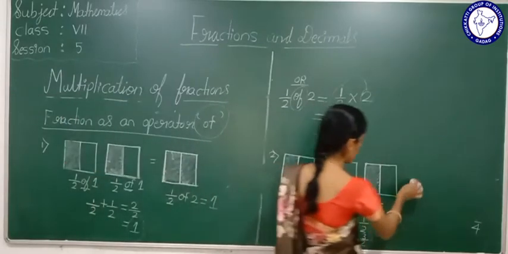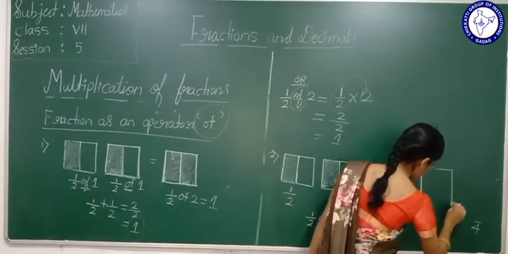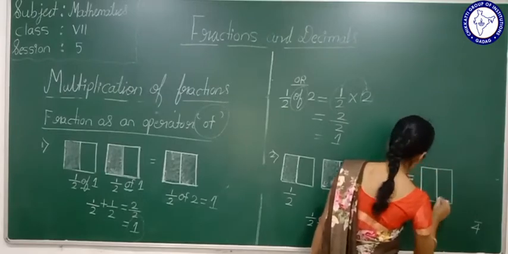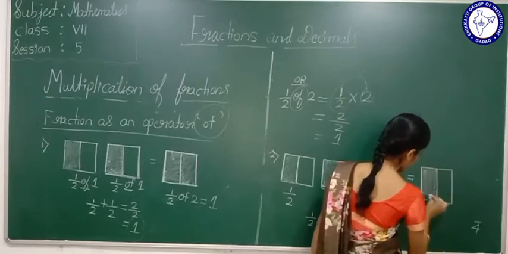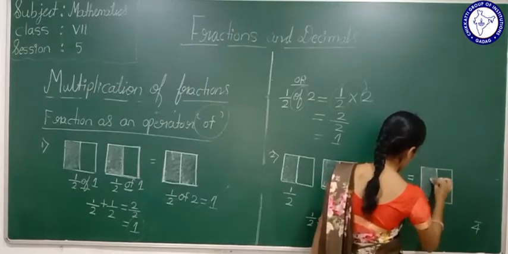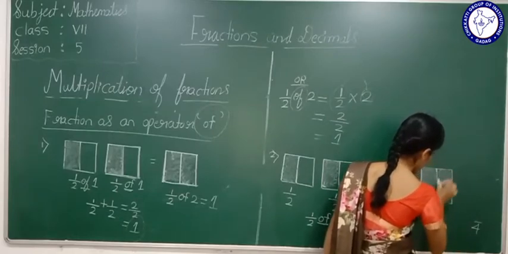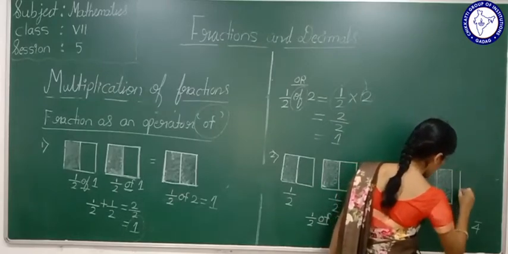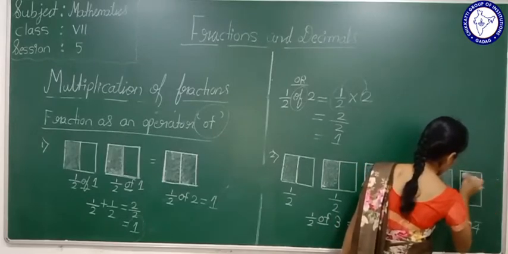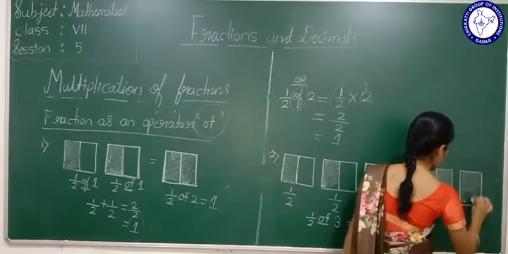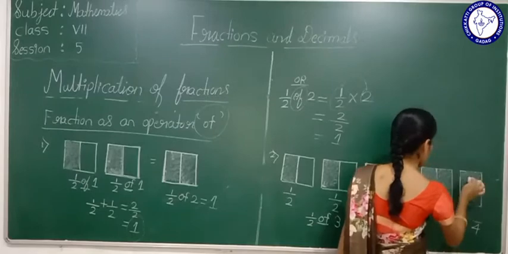Now see, if I combine this, what am I getting? Say here this part is shaded, and here this part is shaded. If I combine this, it is representing this figure. Yes or no, students? If I combine this all, I am going to get this figure.